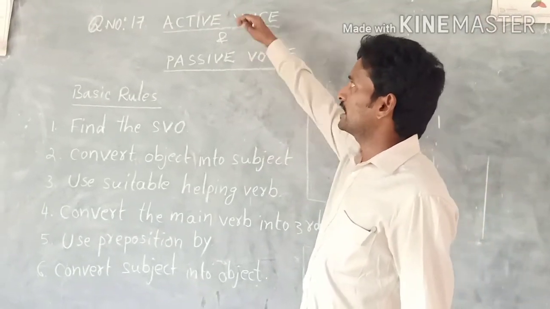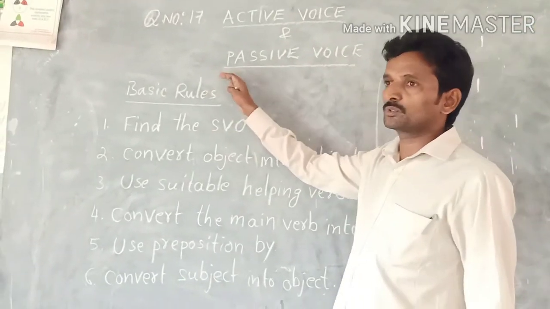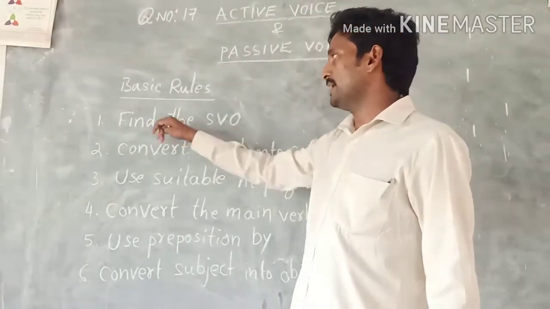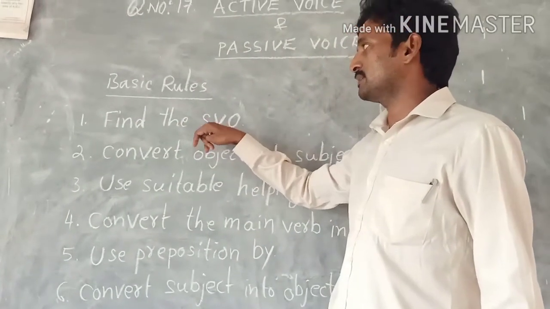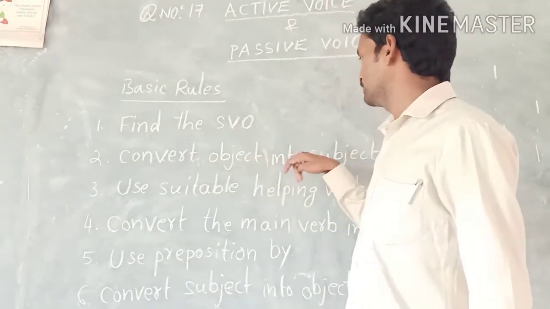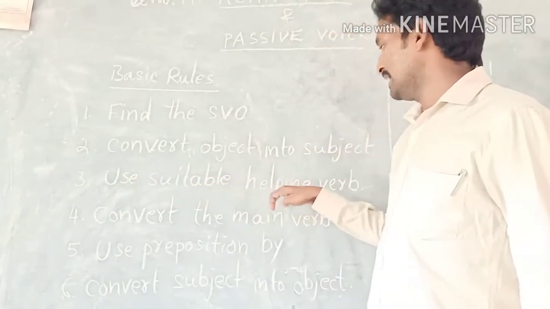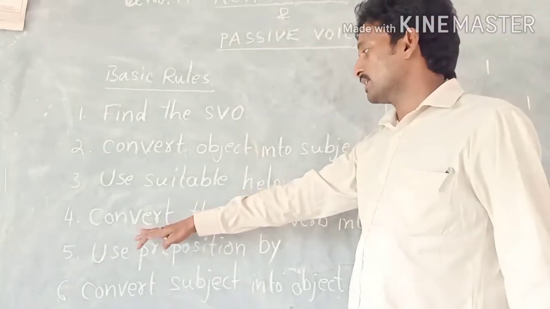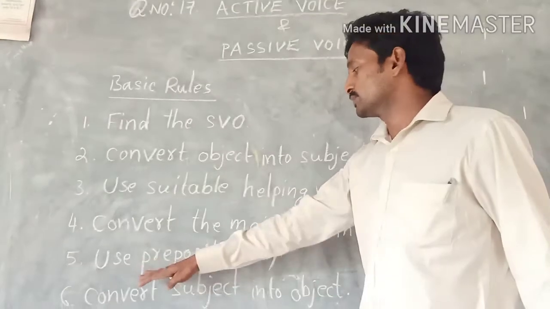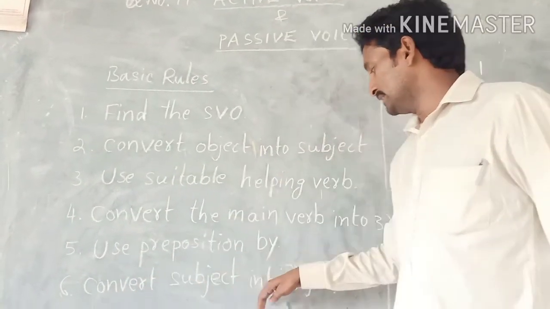How do we change active voice into passive voice? There are 6 basic rules to change active voice into passive voice. The first one is find the SVO, means subject, verb, object. Second one is convert object into subject. Third one, use suitable helping verb. Fourth one, convert the main verb into third form. Fifth one, use preposition by. Last one, convert subject into object.